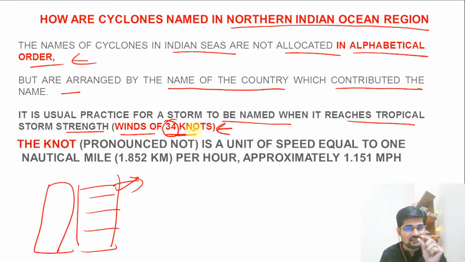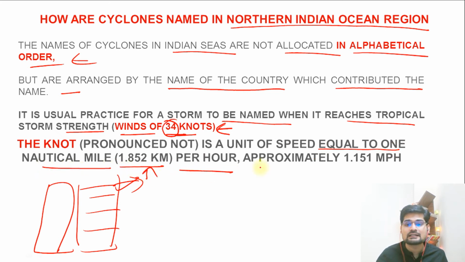It has to have at least that much wind strength. So the knot is a unit of speed equal to 1 nautical mile per hour, that is 1.852 kilometers per hour, approximately 1.151 miles per hour. If this speed is there in the tropical cyclone, only then can it be named. That is important here.